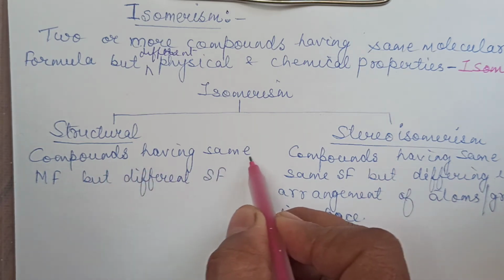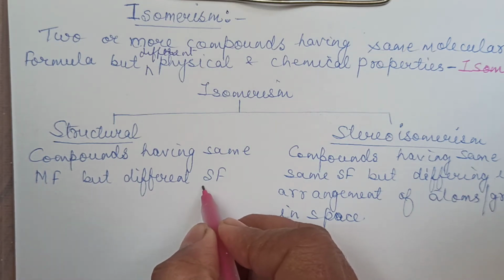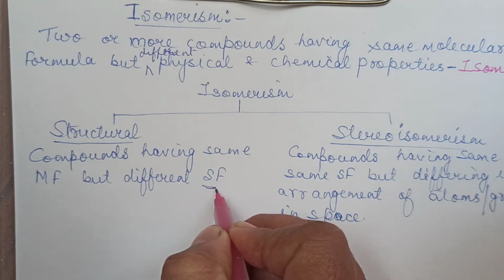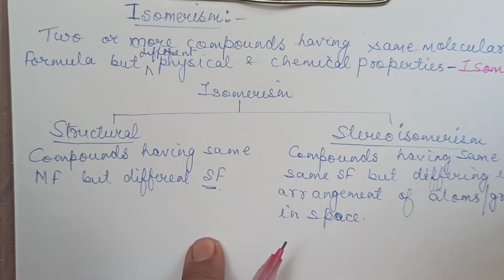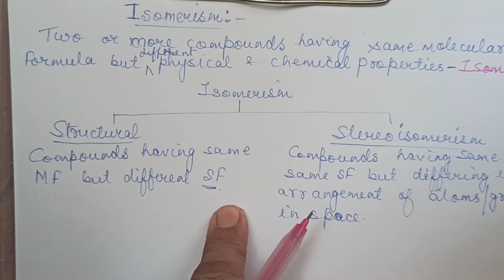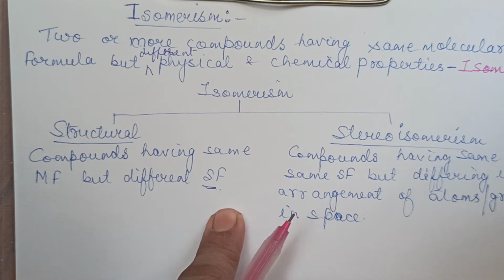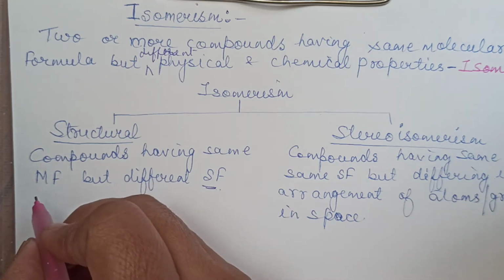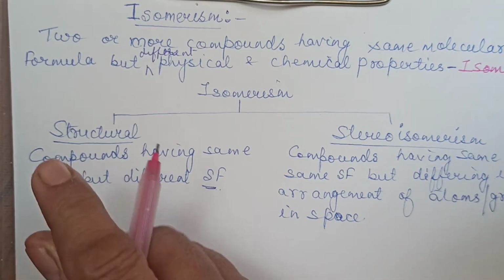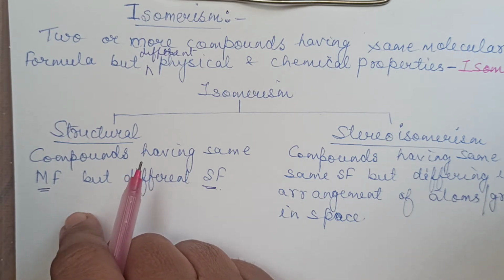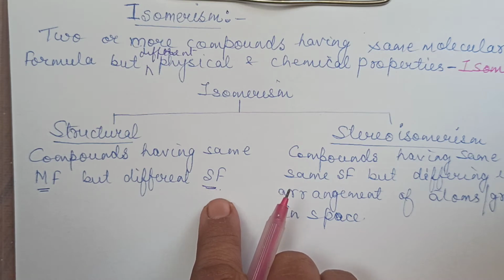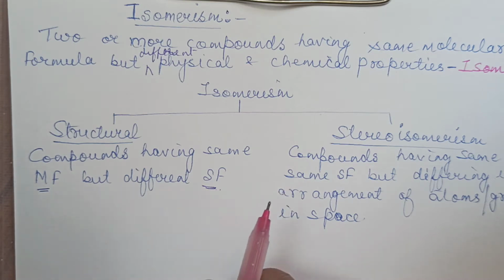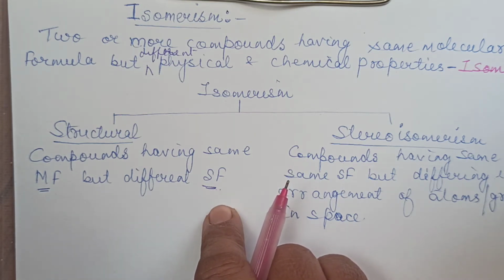Now what is structural isomerism? Compounds having same molecular formula but different structural formula. That means their structural formula is different. Now when we are taking their examples, this will be further clear. Right? Molecular formula is same. Molecular formula is the exact number of the atoms present in that particular molecule. That is same. But the structure, the way of writing is different.